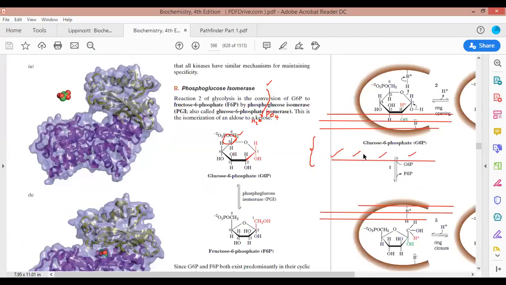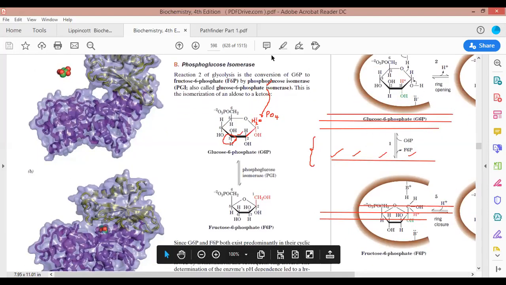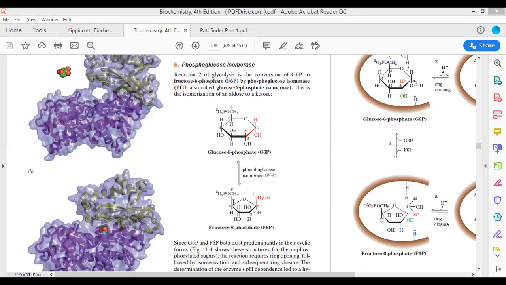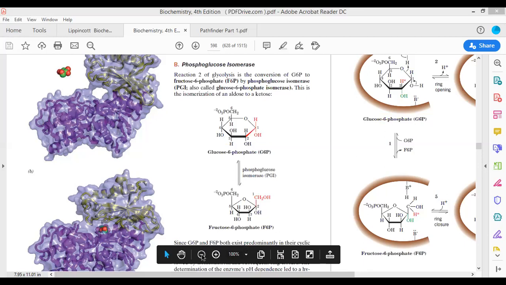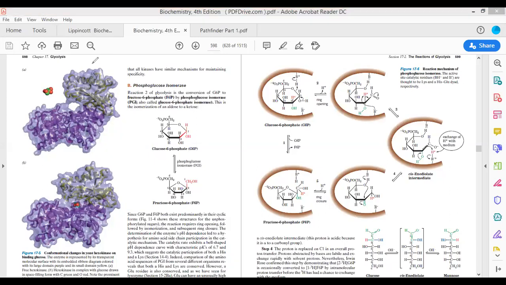So let us have a look at the molecular mechanism of how hexokinase acts. This is the mechanism of action of hexokinase. Please do not try to read anything, just look at the structure. Now see, these are the two different lobes of the hexokinase enzyme, the first lobe and the second lobe. This is the first lobe, and here is the second lobe.